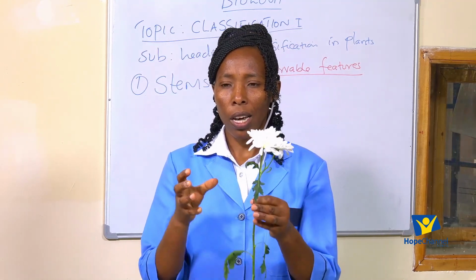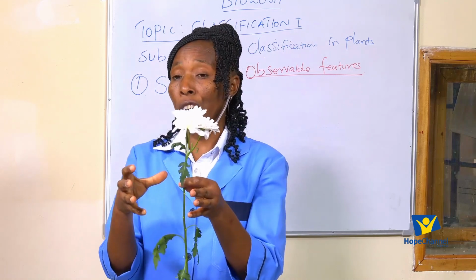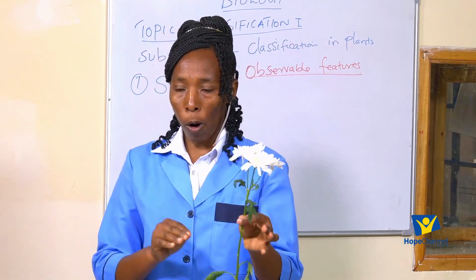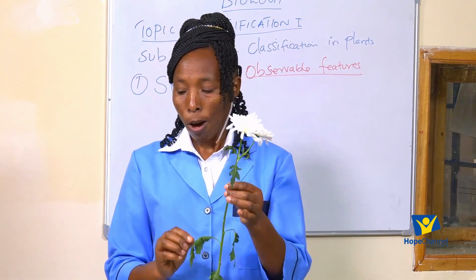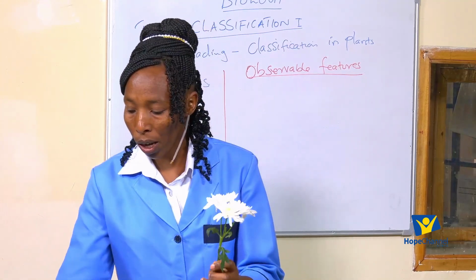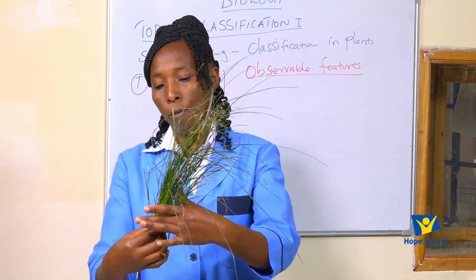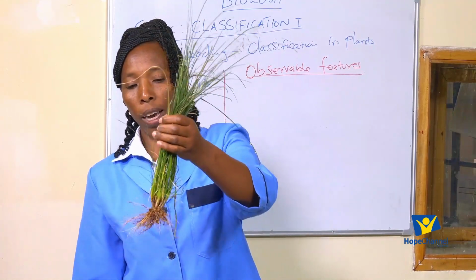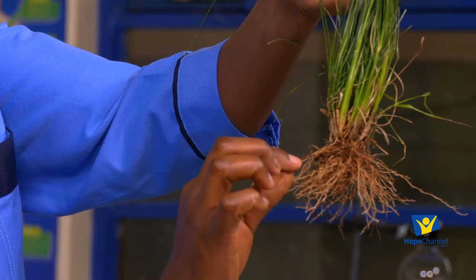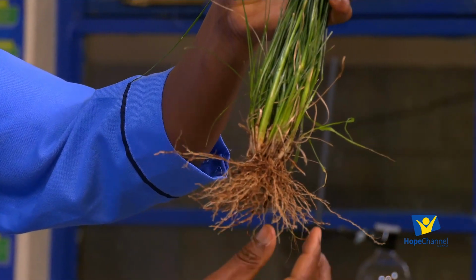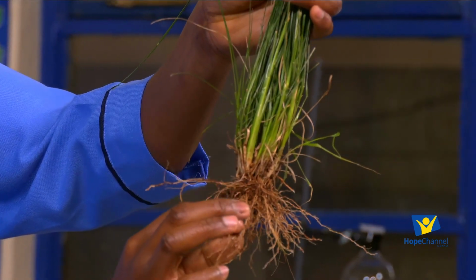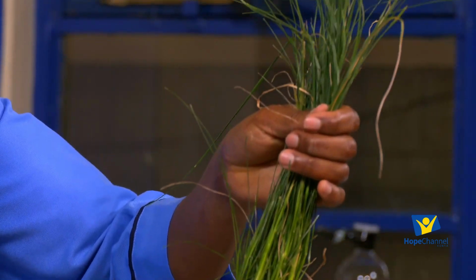So basically we are saying that we can talk of a plant structure, and the body of a plant is differentiated into different organs. I think I've not shown you the roots. For those students who don't know what the roots are, for example, this is a plant, and these are the roots. Different plants have different types of roots.